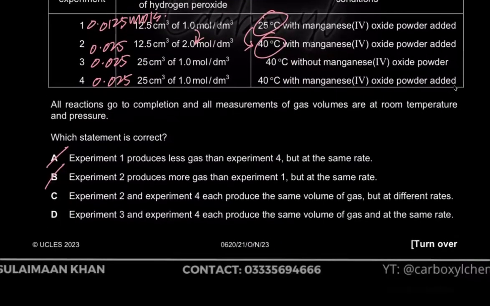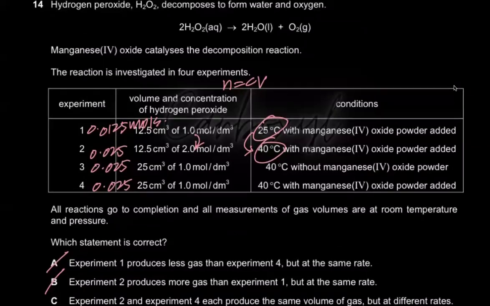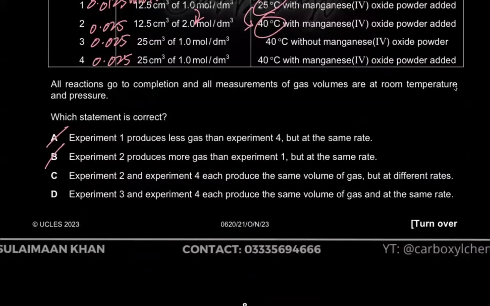Now, in option C and D, let's look at D first, because I know C is the right option. I just skimmed through it. D says experiment 3 and 4 each produce the same volume of gas. Yes, they are going to produce the same volume of gas because you have the same number of moles of hydrogen peroxide. Obviously, if you use stoichiometry, you're going to end up with the same volume of oxygen, right? So you do have the same volume of oxygen gas that's going to be produced, but it says at the same rate.